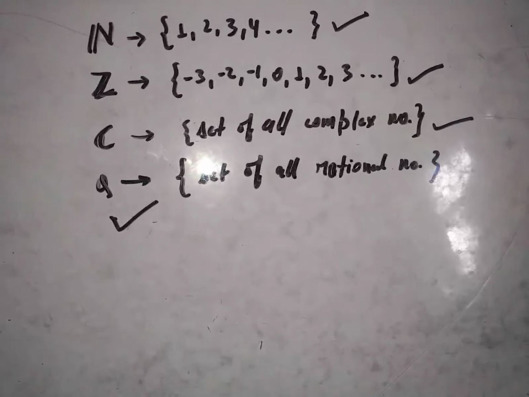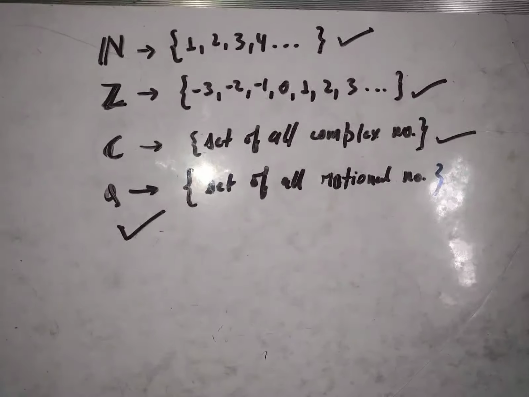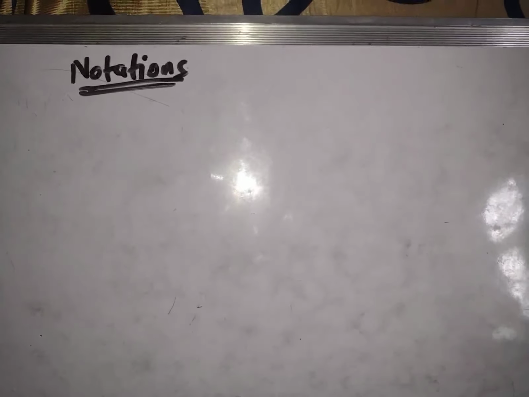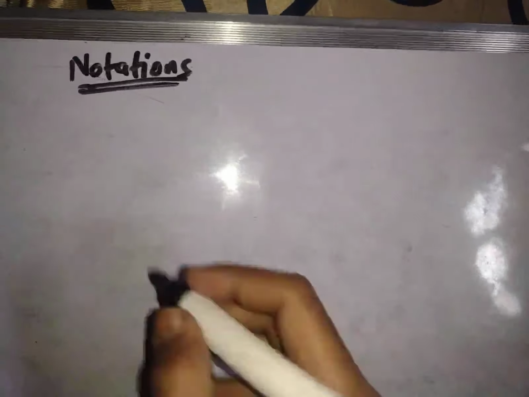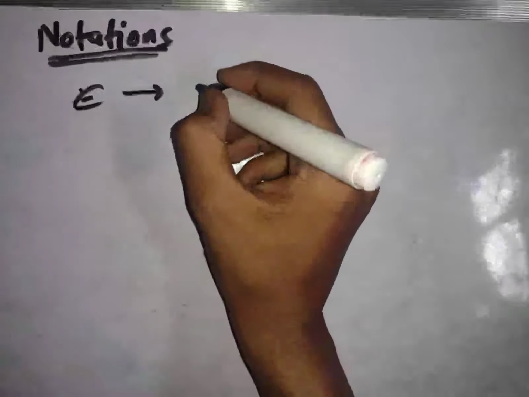Now let us define some of the very basic notations that shall be used in mathematics. So let's talk about a few notations that shall be used frequently in mathematics. So first is this. This means belongs to.